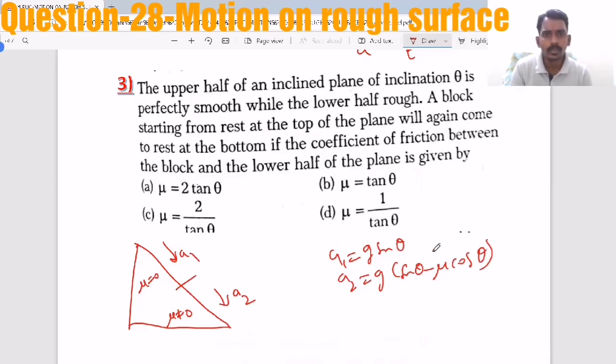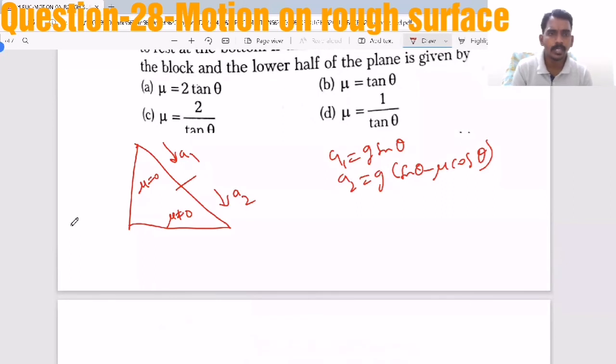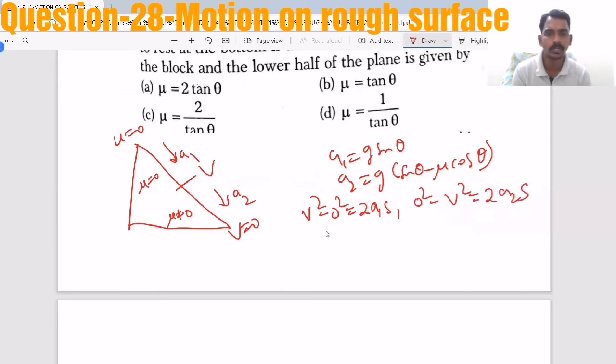A block starting from rest at the top of the plane will again come to rest at the bottom. So they are telling it started from rest and finally comes to rest. And here let's say it acquired some maximum speed V. Then for the smooth surface, v square minus 0 square equal to 2a1s. And for the rough surface, it will become 0 square minus v square equal to 2a2s. Distances are same because half of distances.